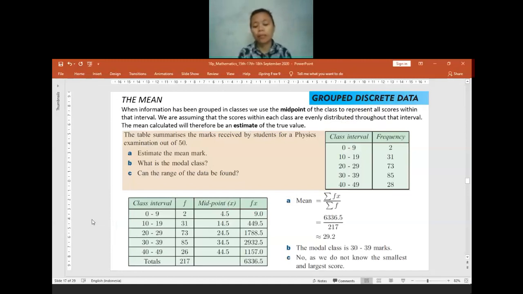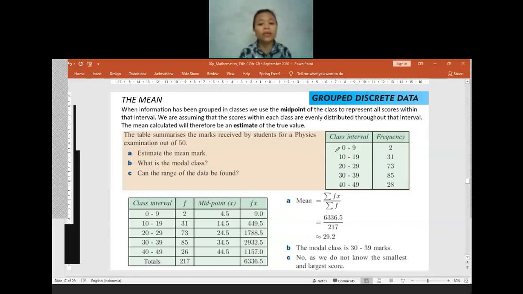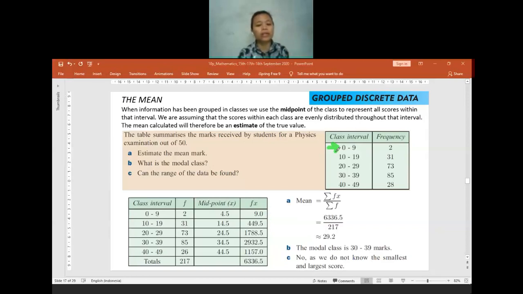also the mode. Here, we already have the frequency table, but here it will be grouped data. Before, it was not grouped data. What does it mean by grouped data? It means the X or the value will be given in a range. Before, we only had, like, the number 1 with frequency 3, or the value of 5 with frequency 2. We directly knew for each value what the frequency was. But now for grouped data, we only have the interval and the frequency.